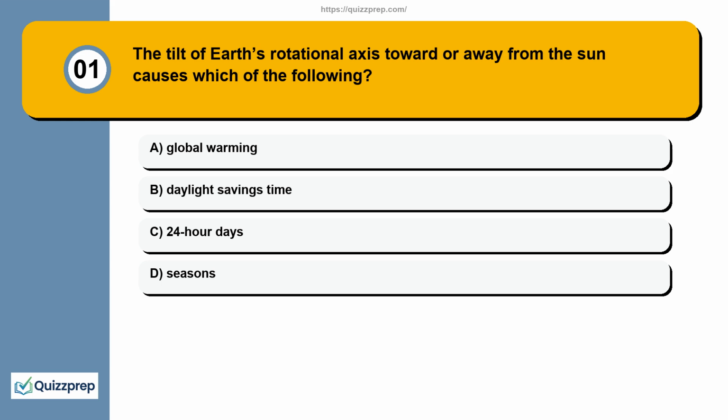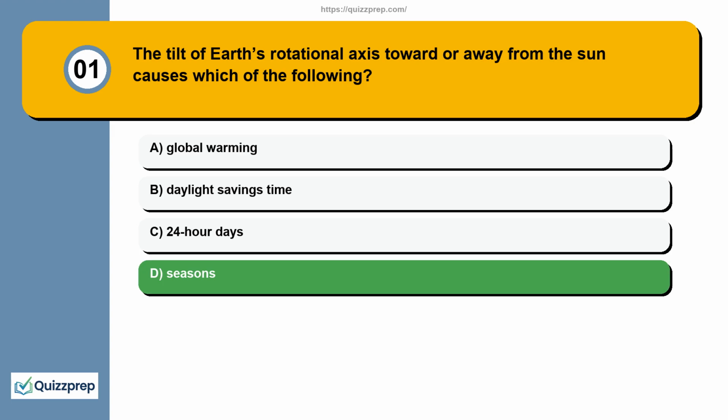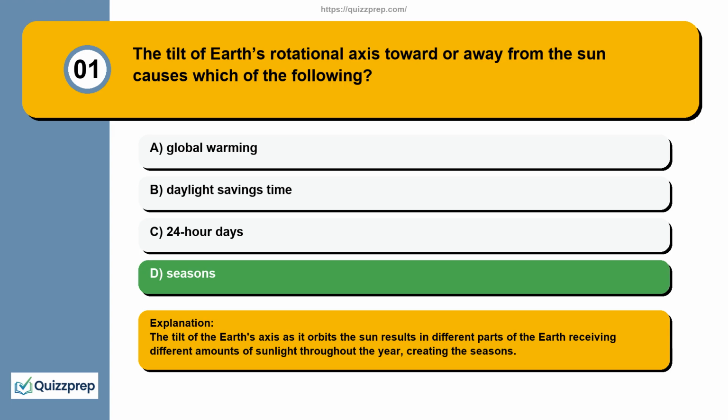Question 1. The tilt of Earth's rotational axis toward or away from the Sun causes which of the following? Global warming, daylight savings time, 24-hour days, seasons. The tilt of the Earth's axis as it orbits the Sun results in different parts of the Earth receiving different amounts of sunlight throughout the year, creating the seasons.